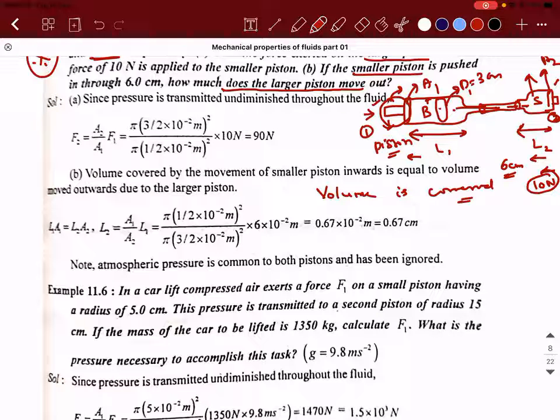The piston is like this, guys. The area of cross section is A2. A2 has been displaced by a distance of 6 centimeters. So how much is the volume of the liquid that has been displaced? It is A2 multiplied by 6, area of cross section multiplied by the thickness. Correct?